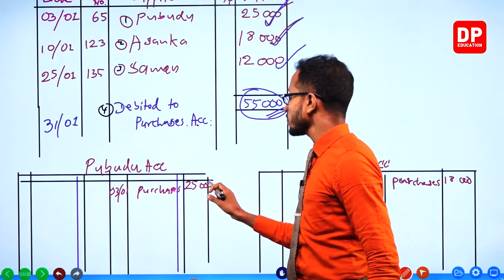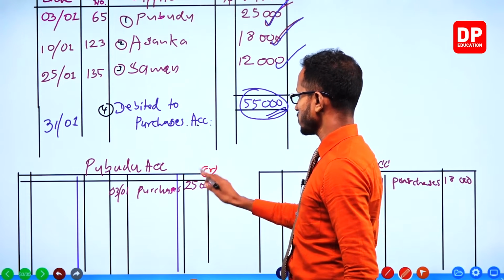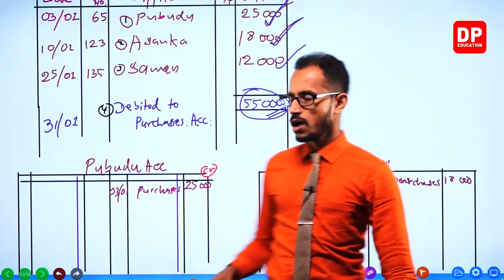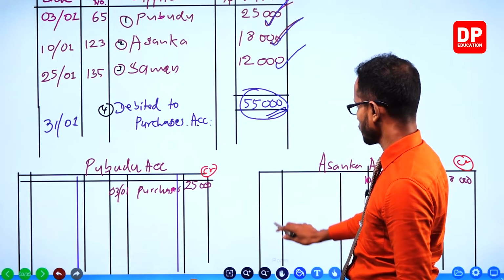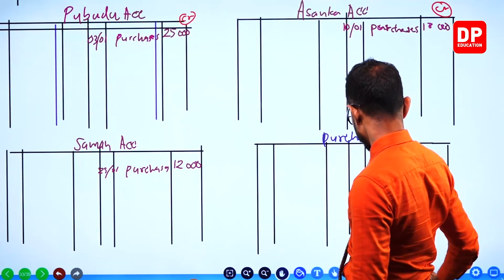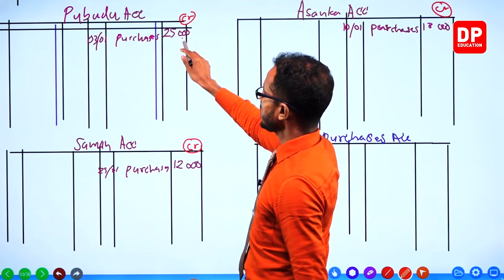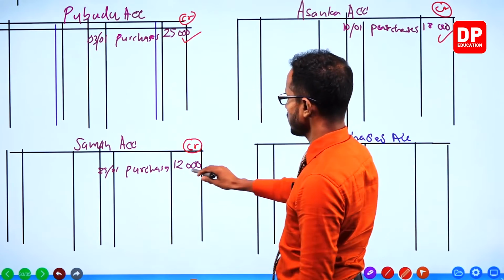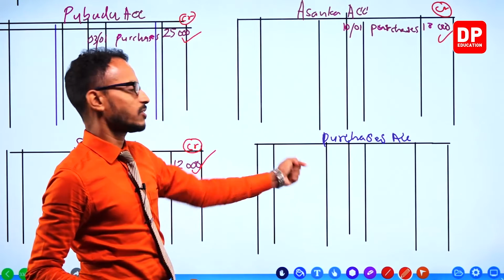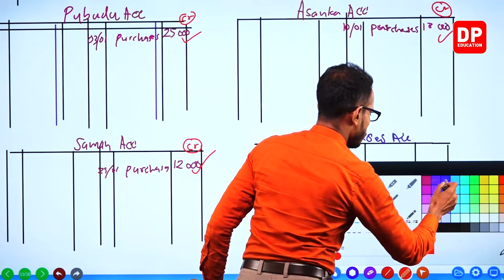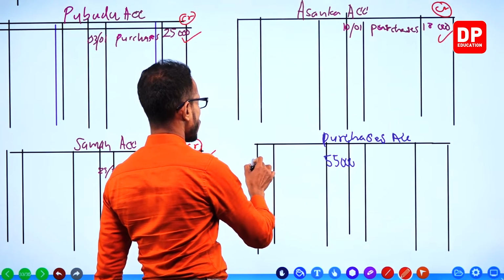See guys, if one account was credited with 25,000 and another account was credited again with 18,000 and another account again for the third time with 12,000, all these credit entries must be debited. That is the double entry theory. So the total goes to the debit of purchases account.